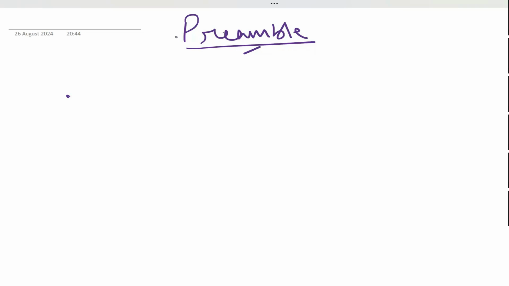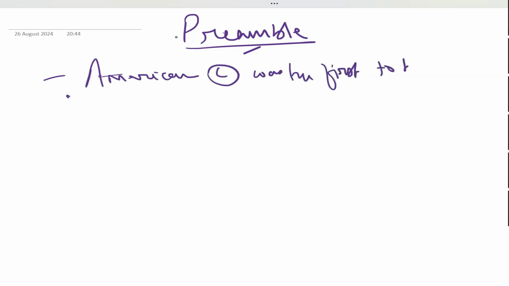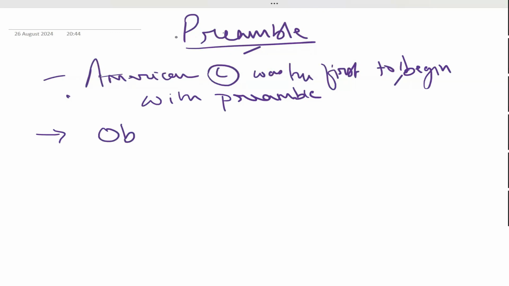This concept of preamble started with the American Constitution. The American Constitution was the first constitution to begin this kind of system of taking preambles. The Indian Constitution was inspired from the objective resolution.